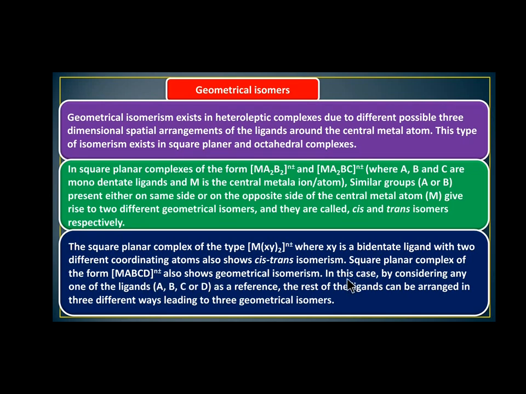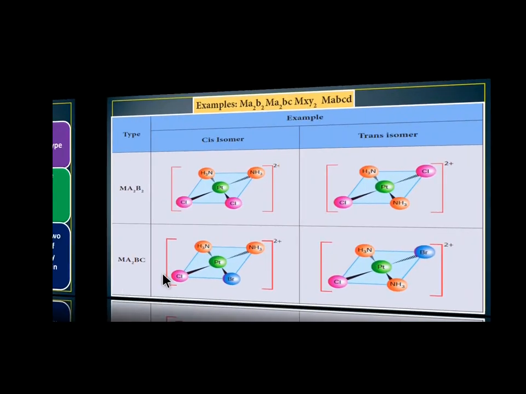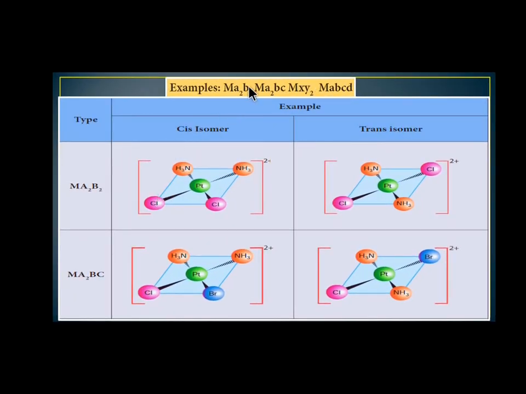Among these, by considering one of the ligands in A, B, C or D as a reference, the rest of the ligands can be arranged in three different ways. So it is possible to explain three geometrical isomers. For example, here is the general formula for the square planar complexes.